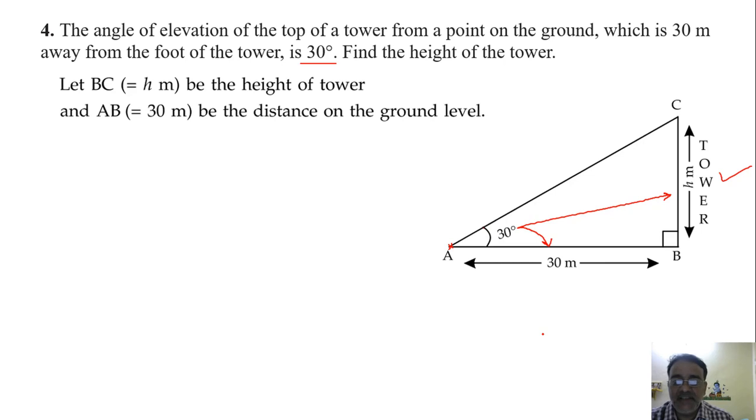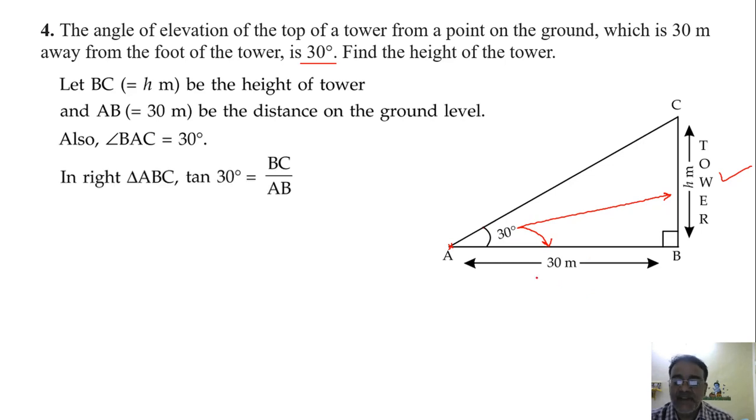So let BC be the height, that is h meter, and AB is equal to 30 meter. So angle BAC is equal to 30 degree. So in right triangle ABC, tan 30 degree is equal to BC by AB. What is tan 30 degree? 1 by root 3, and BC is h and AB is 30. So we'll substitute. We shift 30 to this side. So h is equal to 30 by root 3.